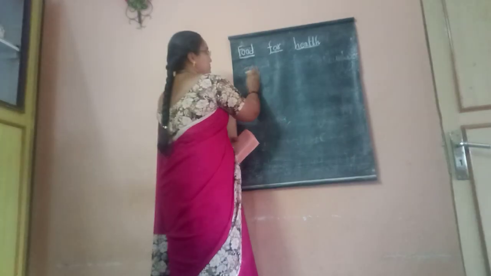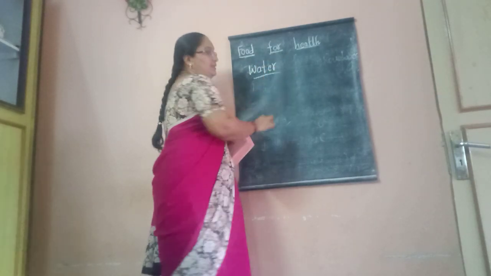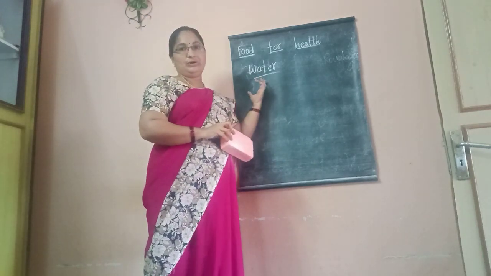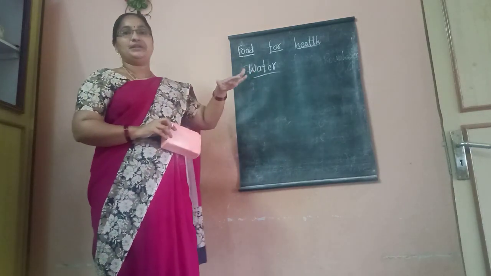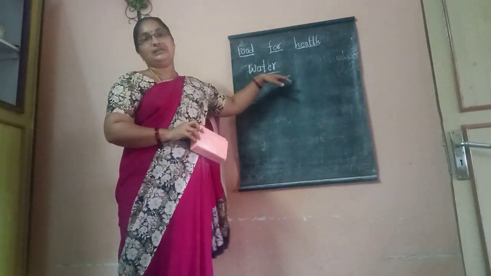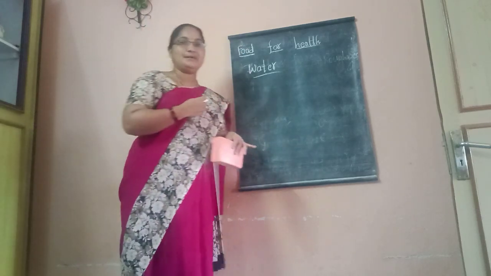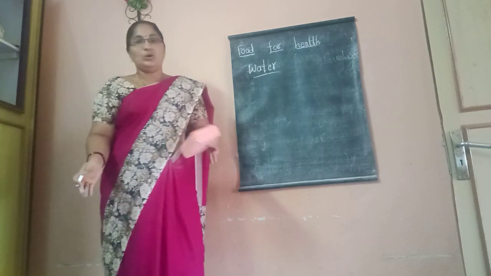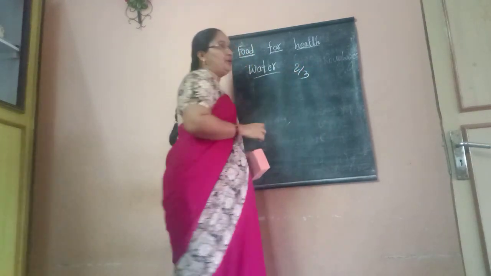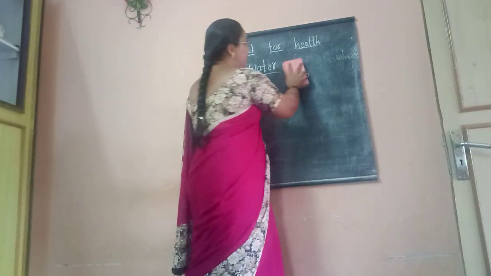Our next one is water. We are discussing the components of food now. Water is not a nutrient, but it is a component of the blood. 70% of our body, or two-thirds of our body, is filled with water only.